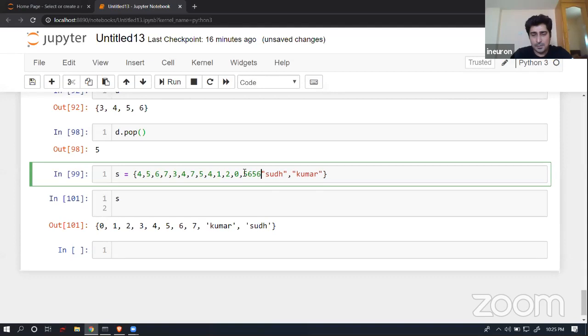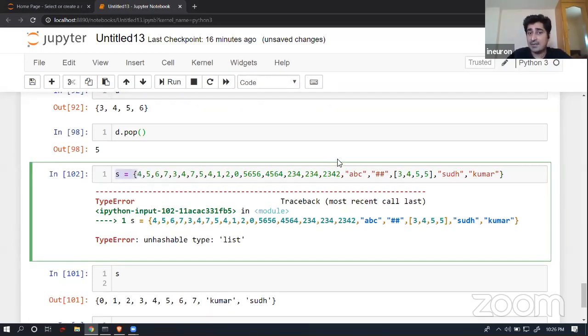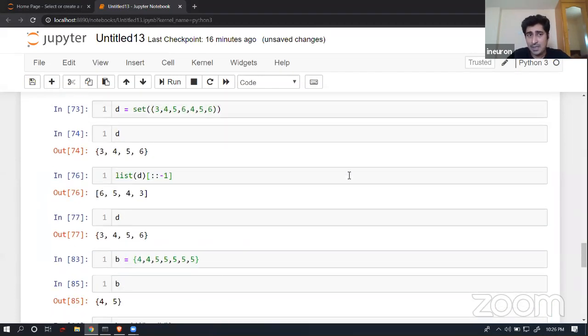So let's try to put some more data in this particular case. Maybe I can give something like ABC, a string over here. And maybe I can pass some special character as a string. Maybe I can pass some kind of list argument inside this one, 3, 4, 5, something. Now let's try to execute it and you will find out that inside a set, if we have passed inside curly braces, I can pass a list. That is fine. So we have done that.